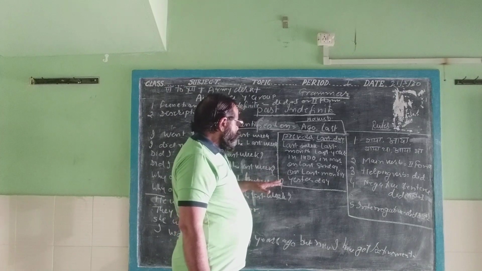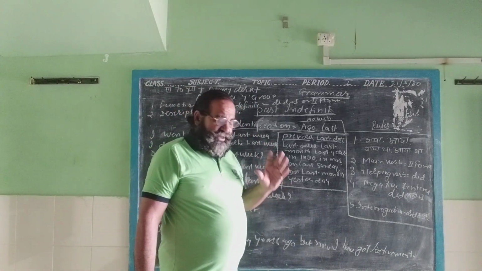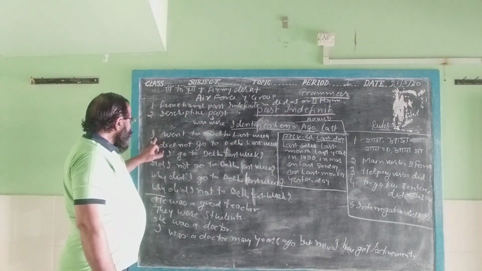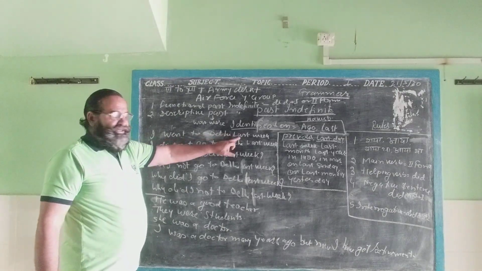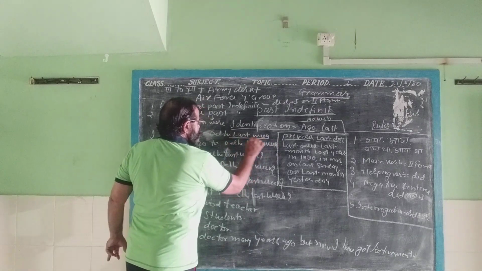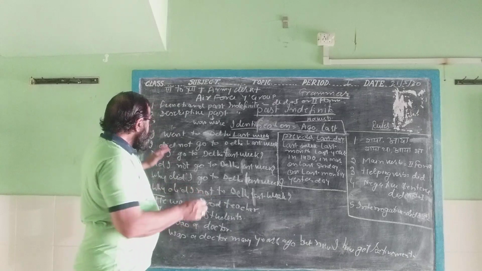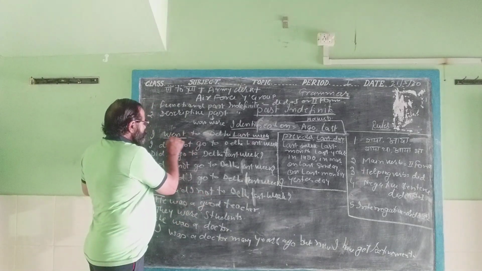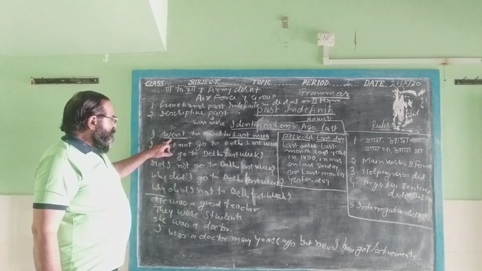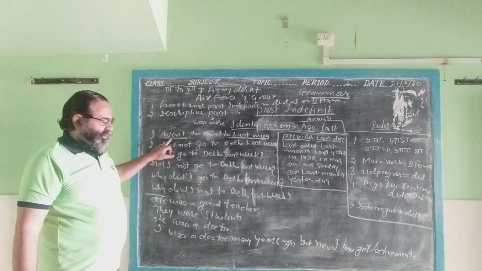Now we will see some simple sentences, how to frame the English sentence in past indefinite tense. First, I went to Delhi last week. Here we have got the word last, last week. Then we will use second form of the main verb in affirmative sentence. It is the affirmative sentence. Here is the main verb and second form has been used because it is the past indefinite and it is the affirmative sentence of past indefinite tense.